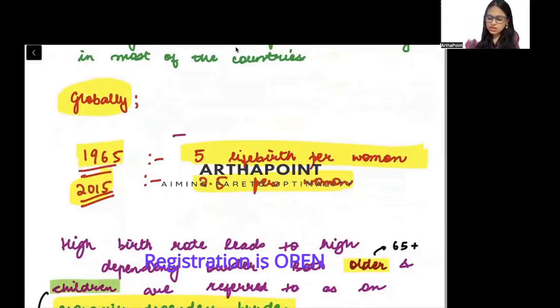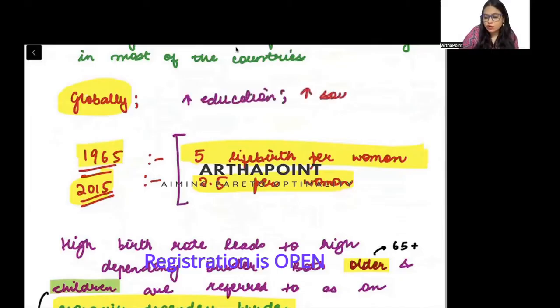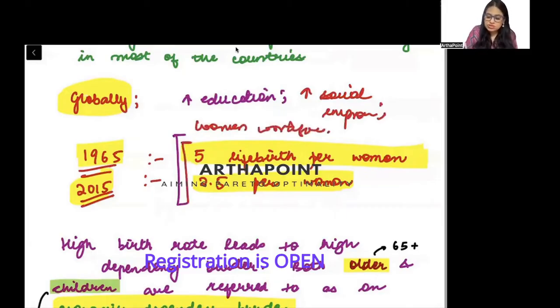अब इसके पीछे बहुत सारे रीजन हो सकते हैं. There is an increase in the education of women, है ना? Women का social status improve हुआ है, improvement of social status, right? Then women are being added to the workforce, labor force. So she wants to work. So due to these reasons, we have seen that the fertility rate has fallen.